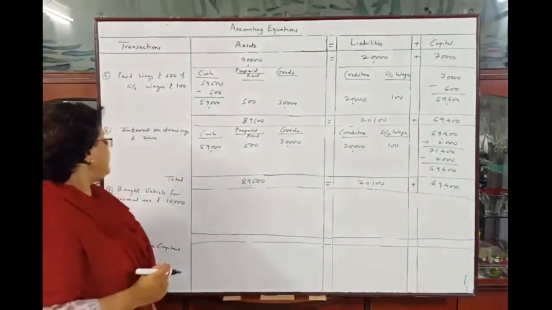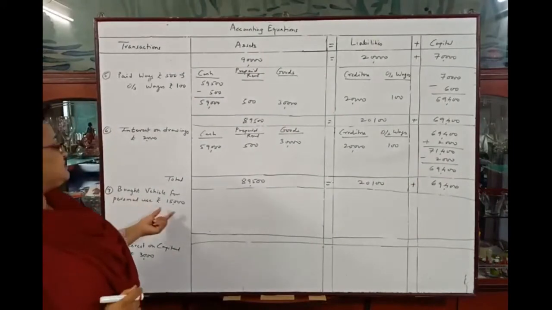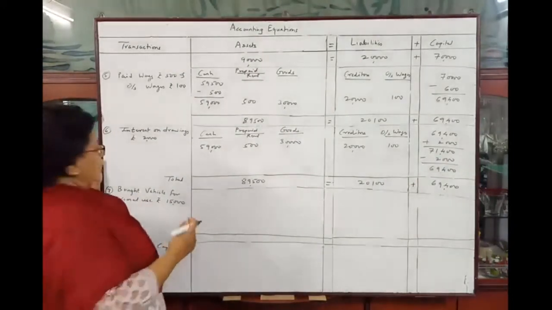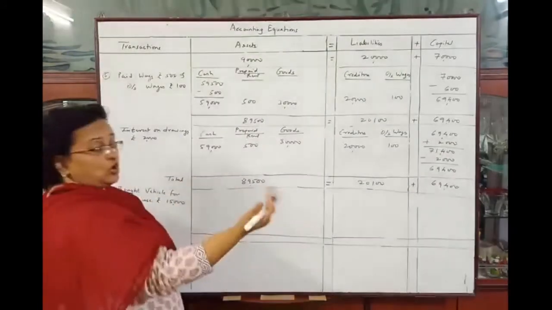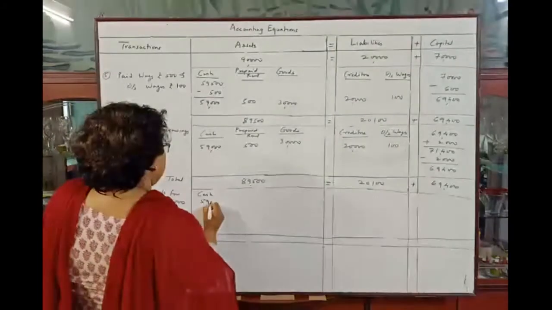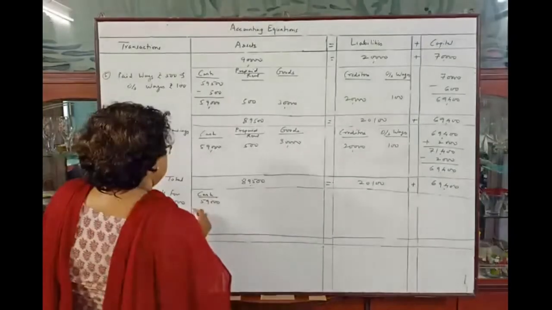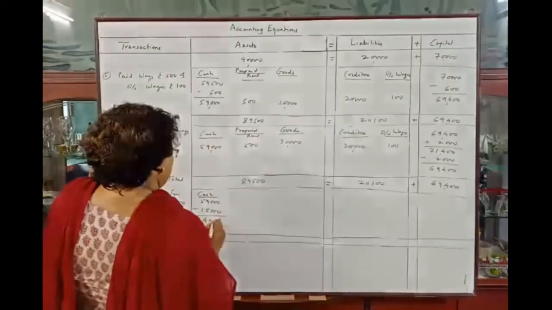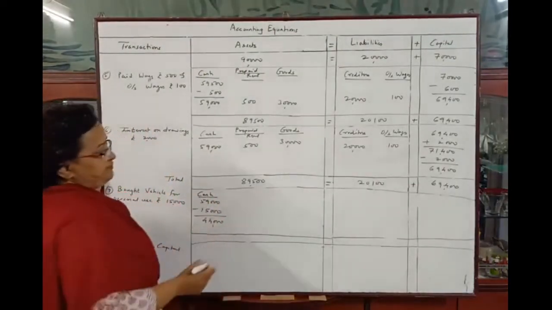Understood? Next, vehicle for personal use rupees 15,000. So cash rupees 15,000 is going out from the business. Cash 59,000 minus 15,000, so it will remain 44,000.